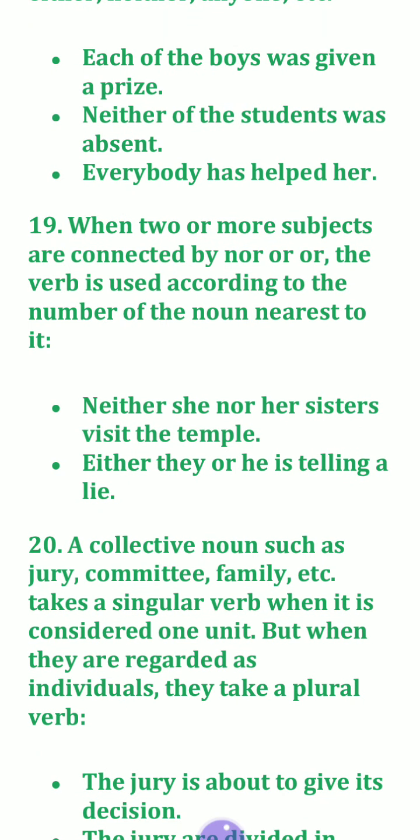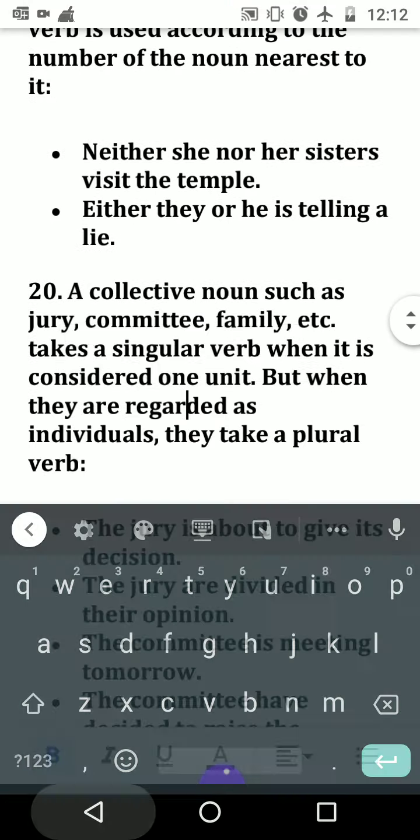When two or more subjects are connected by nor or or, the verb is used according to the number of the noun nearest to it. Neither she nor her sisters. So according to her sisters, the verb will agree. Her sisters visit. Visit is plural. Either they or he is. Singular, so is will be singular. So the nearest subject will decide whether the verb will be singular or plural.